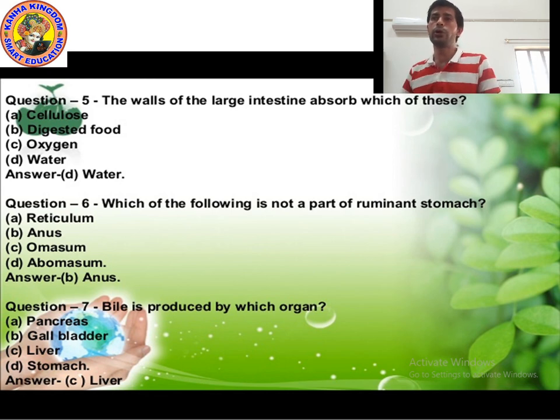Cow, goat, buffalo, sheep, bison, these are examples of ruminating animals. After digestion and absorption, nutrients from food are taken to the cells in all parts of the body, and the cells oxidize the food and release energy.